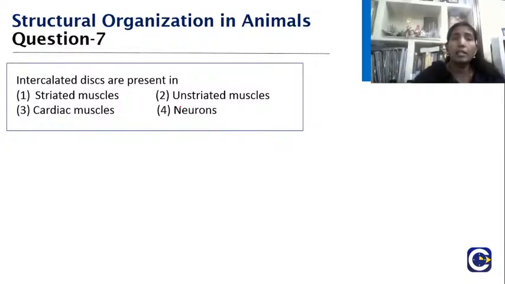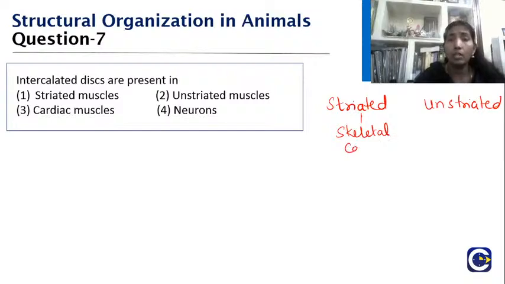Now see, we have basically three types of muscles. Let me go in this order. We can say striated, and non-striated or unstriated. When I say striated, I am talking about my skeletal muscle and my cardiac muscle. But when I say unstriated, I am talking about my smooth muscle. The neuron is totally a different one which is not a concern here at all.